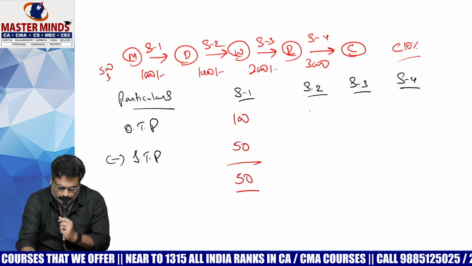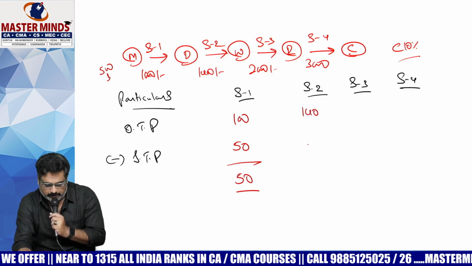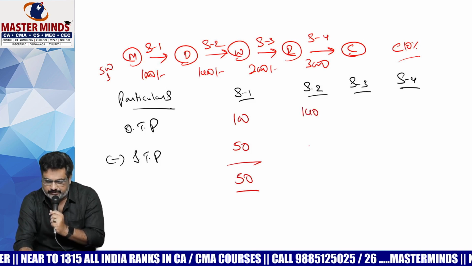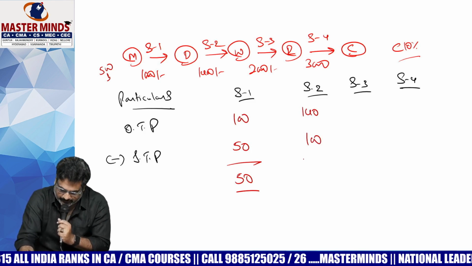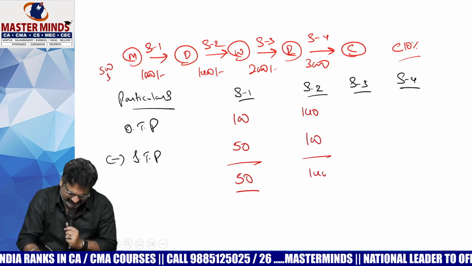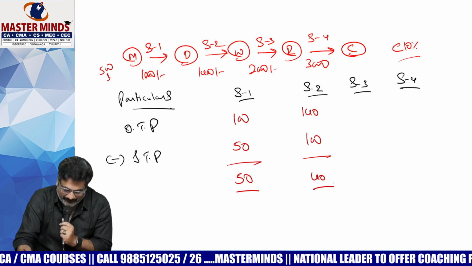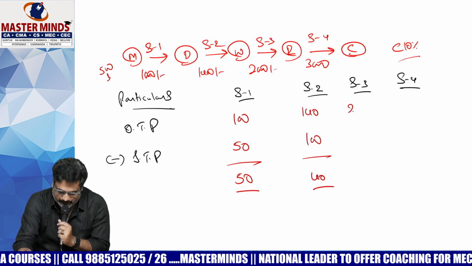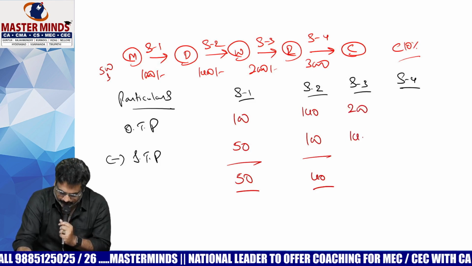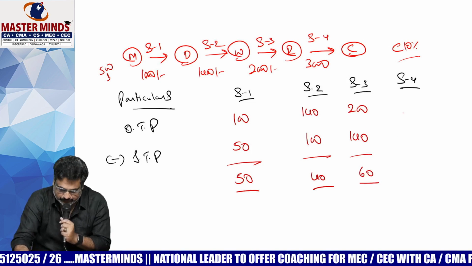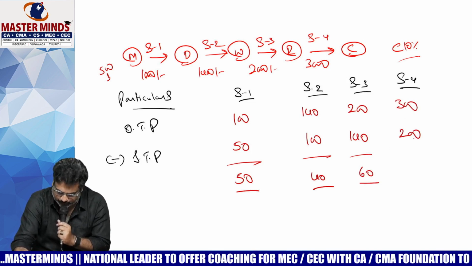50. Now stage 2, what is output tax payable? 140. What is input tax? Previous stage output tax will be the present stage input tax. That is 100. Now it is 40. Okay, fine. Stage 3, 200 is output tax payable. ITC? It will be 140. Total, it will be 60. Stage 4, output tax payable, 300. Input tax, 200.